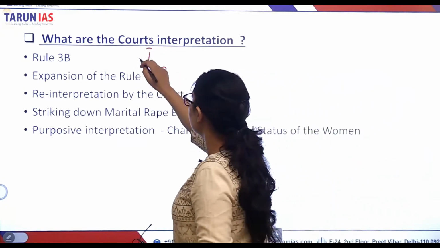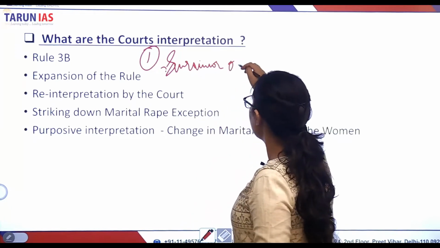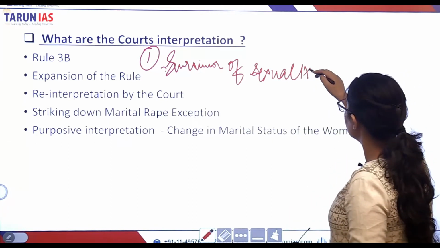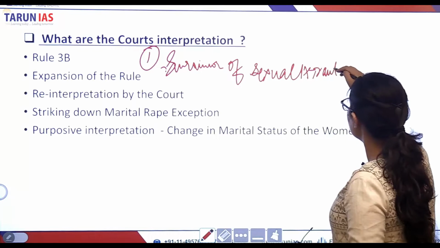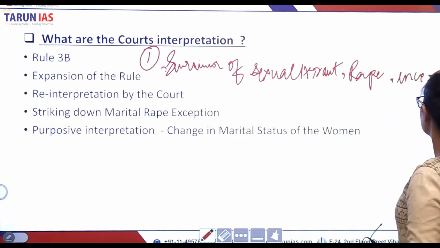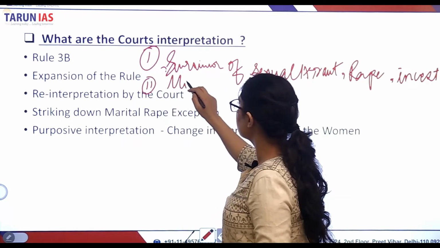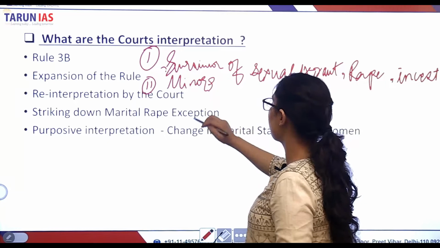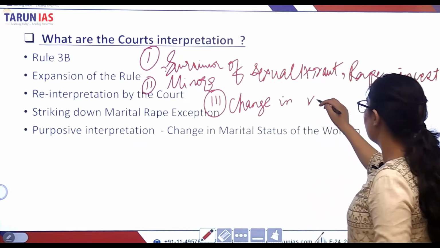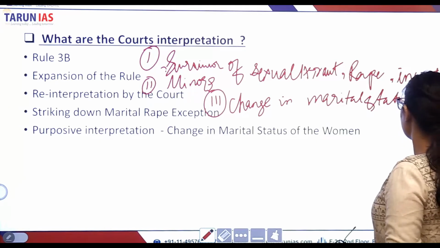The first category of women is survivors of sexual assault, rape, incest. The second category of women are minors. The third category is change in marital status.